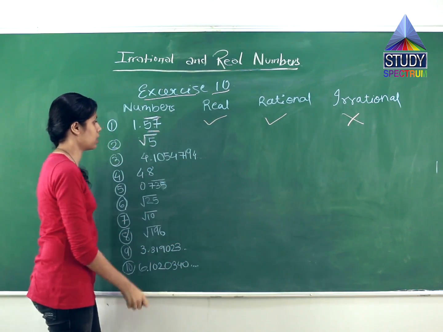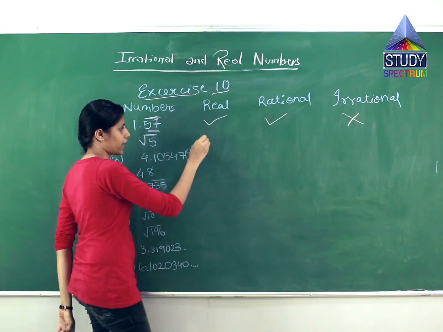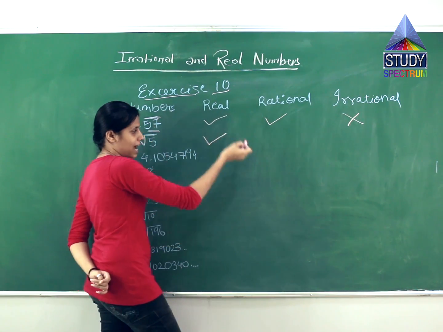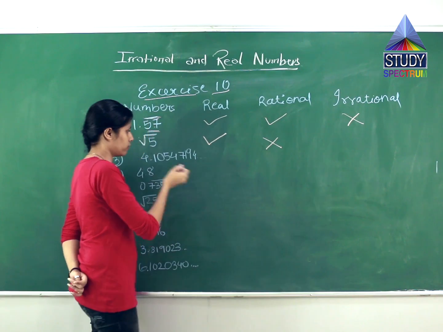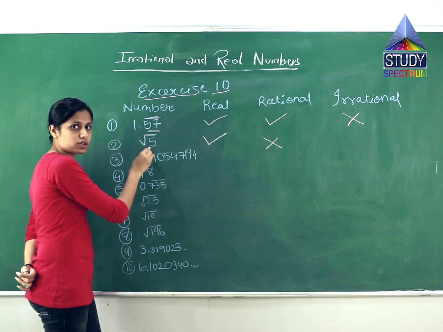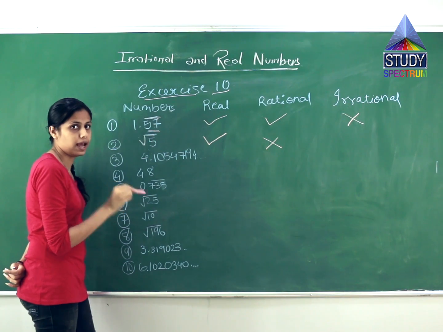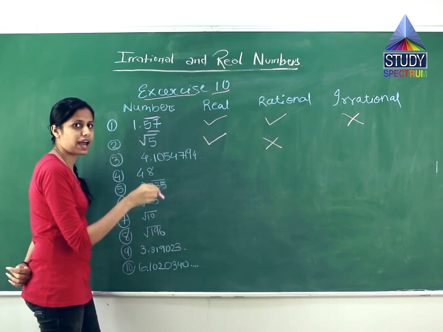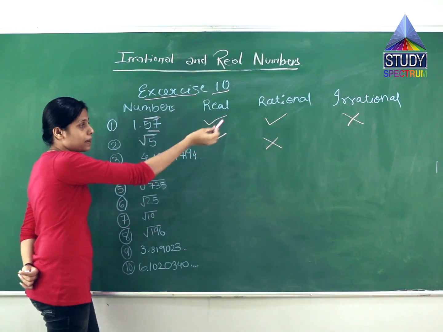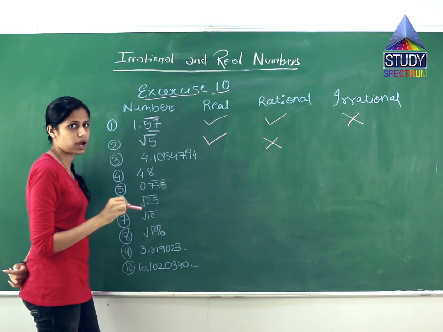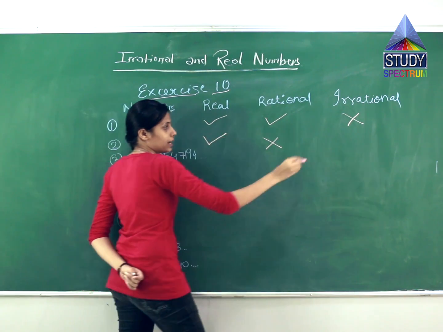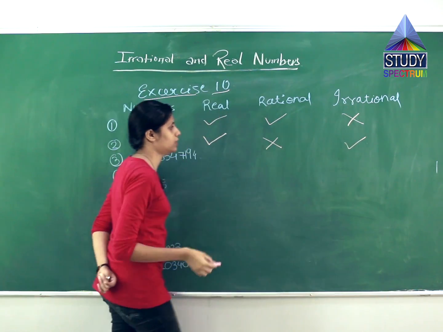It is an irrational number. First of all, the father will be there, so it is a real number. Rational number, no, because numbers like 4, 16, 25, 36 are perfect squares, so their roots will be rational numbers. But 5 has no perfect square. That's why it will be an irrational number.